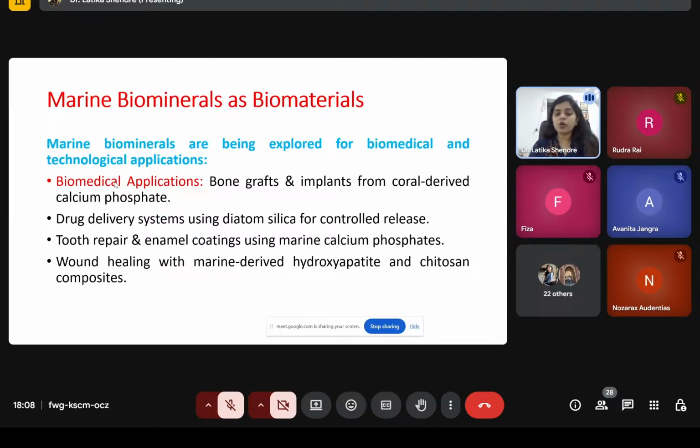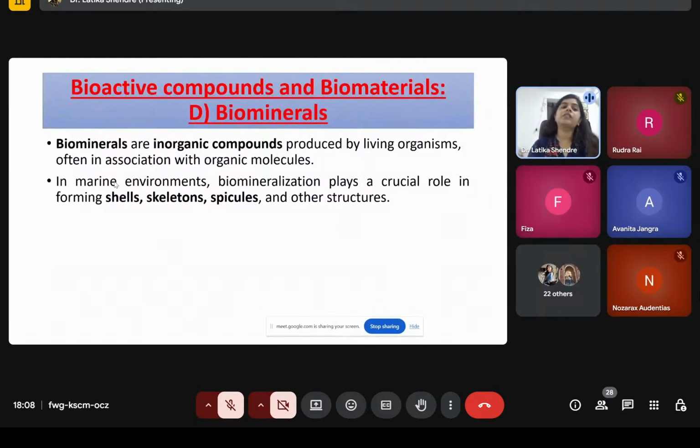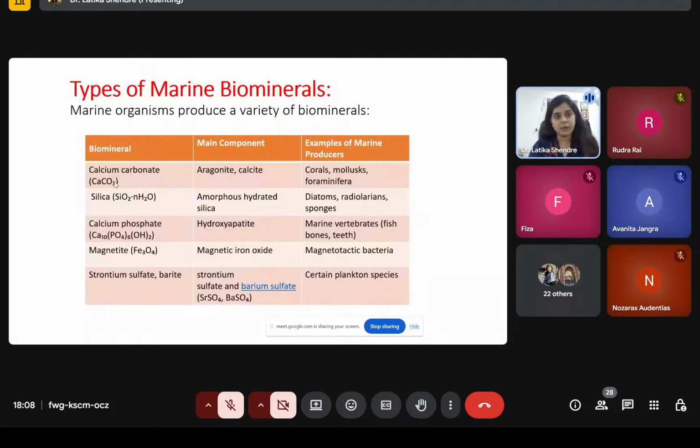So, if you talk about biominerals, first, biominerals are inorganic compounds that are produced by marine living organisms with the association of organic molecule. In marine environment, biomineralization is very significant. They are found in shells, skeletons, spicules, and other tough structures. Wherever there will be tough structure, just consider that these are the biominerals.